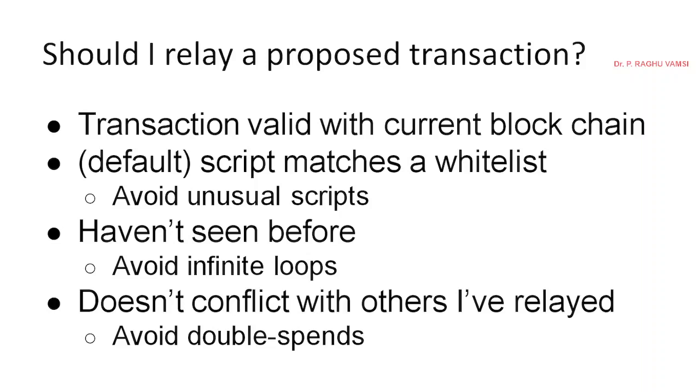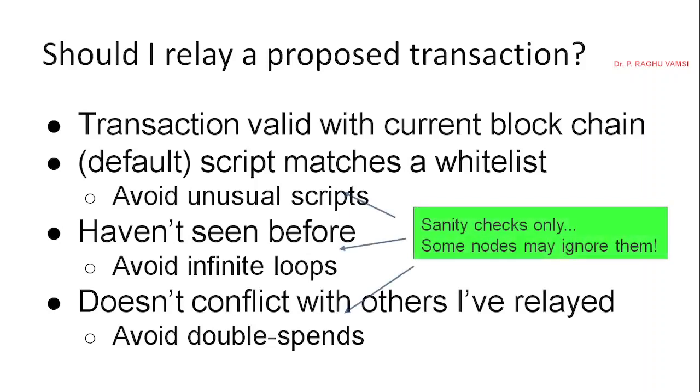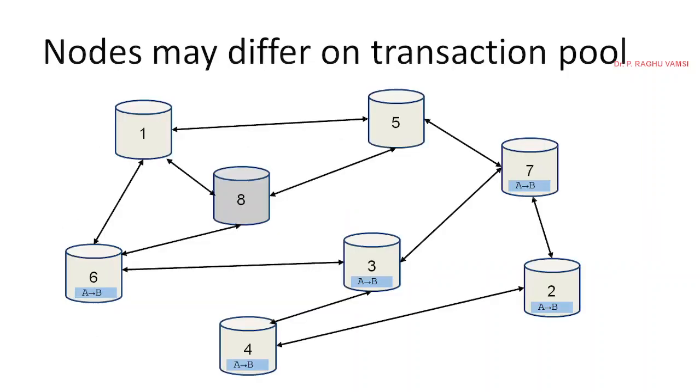Then it is avoiding double spending. We will see this in detail. Avoiding unusual scripts and infinite loops are called sanity checks. Some nodes may ignore them also.